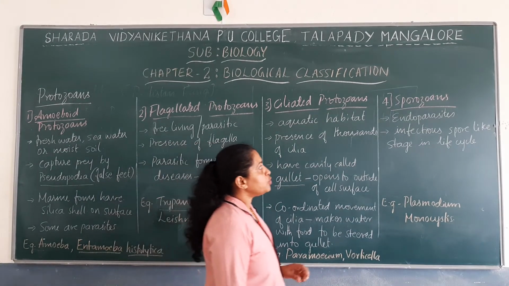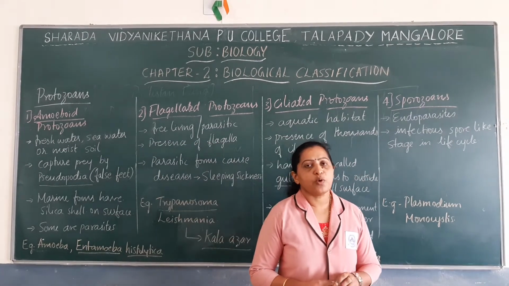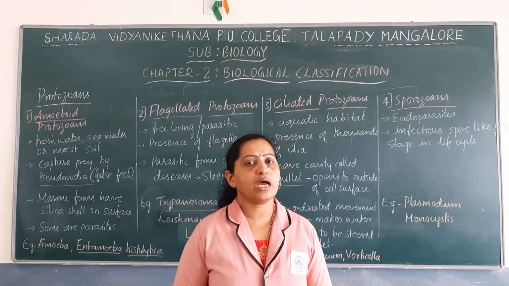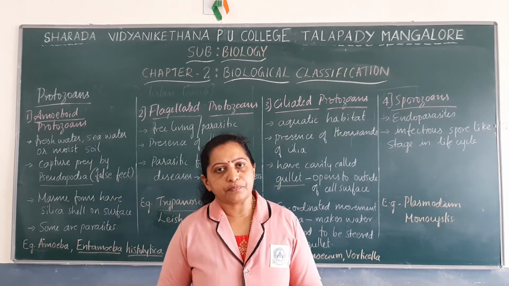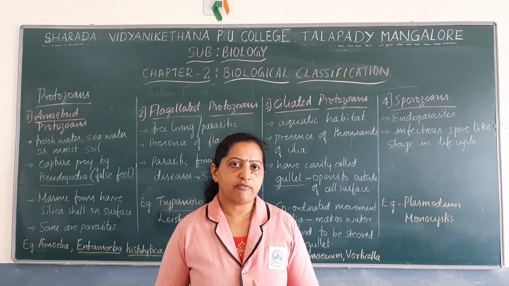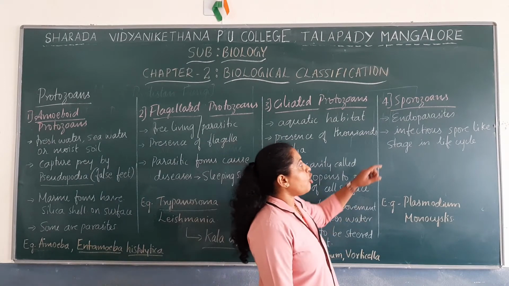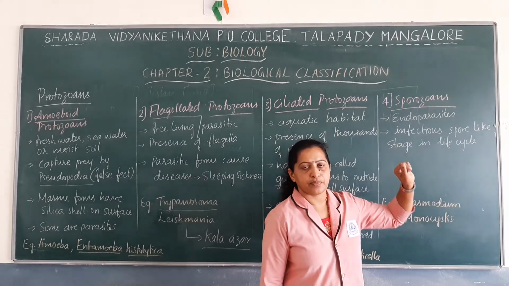So next we move on to sporozoans. Sporozoans are those group of protozoans that do not have any locomotory organs. They do not have flagella, cilia or pseudopodia, and they are commonly endoparasites.